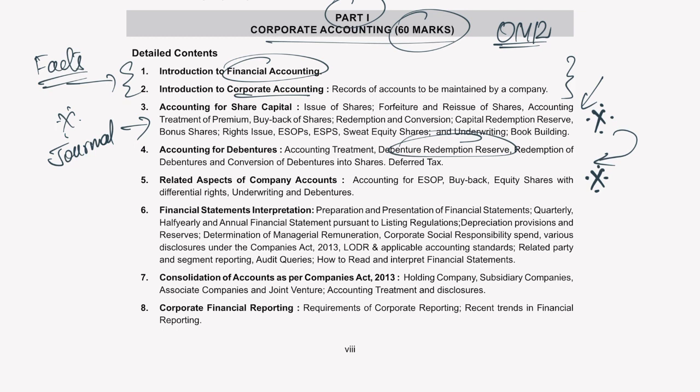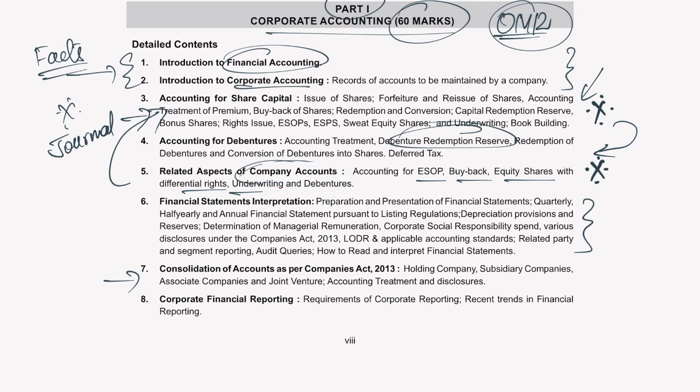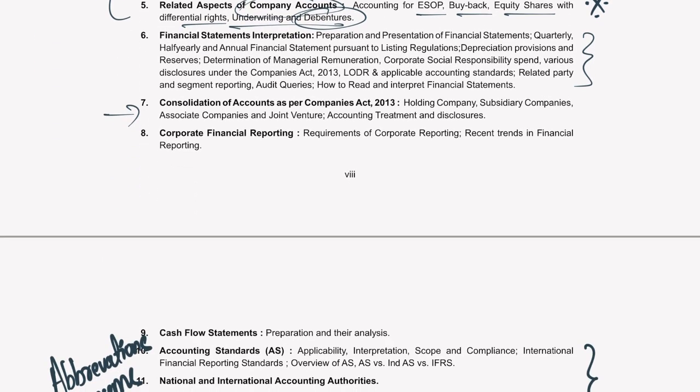Then you have related aspects of company accounts. Again, I would say this can be clubbed easily with chapter 3. This is nothing but the extension of chapter 3, wherein we look at ESOP, buyback, equity shares with differential rights, again theoretical part, underwriting and debentures. I don't know why they mentioned debentures again. Anyway, then financial statements interpretation. Again, a theoretical chapter, but the question may come from any nook and corner of the study material. Then we have consolidation of accounts as per Companies Act 2013. This is very important because there will be few questions based on the practical aspect of consolidation. If you know how to prepare consolidated balance sheet, then you can easily answer questions from this chapter.